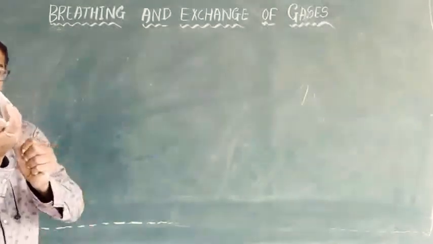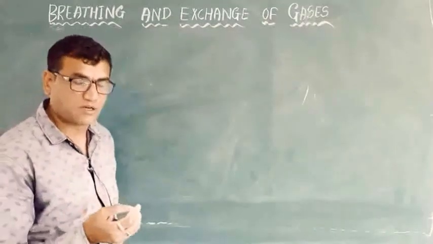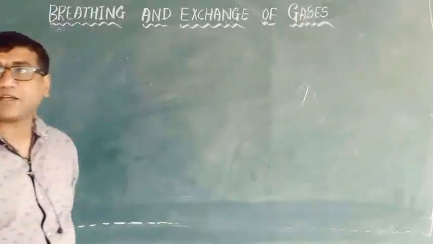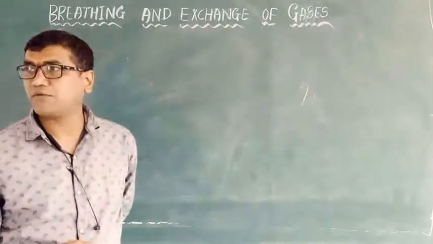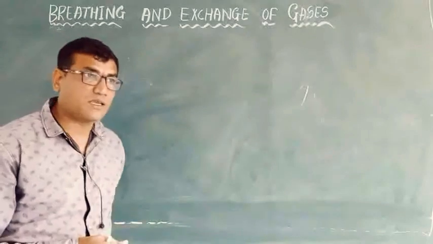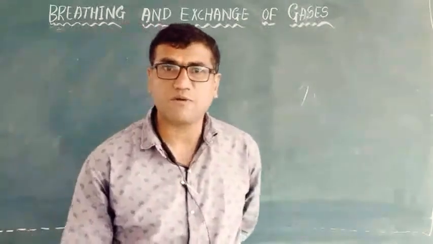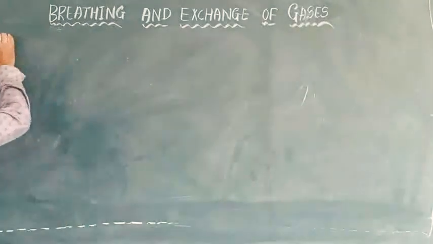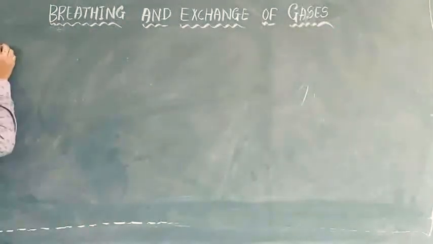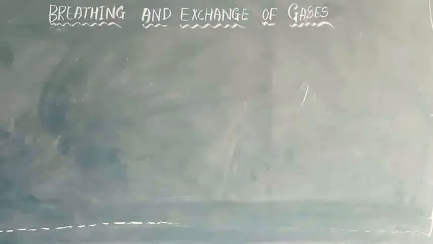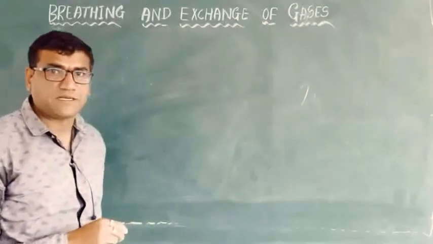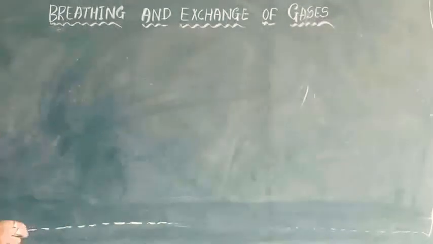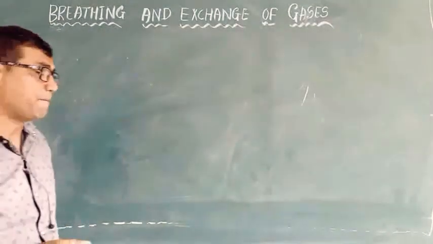Today we will start in continuation with yesterday's topic. We will start with the anatomical structure of lungs, the important part of respiration. Yesterday we discussed partial pressures, and also the different types of respiration in the animal kingdom.